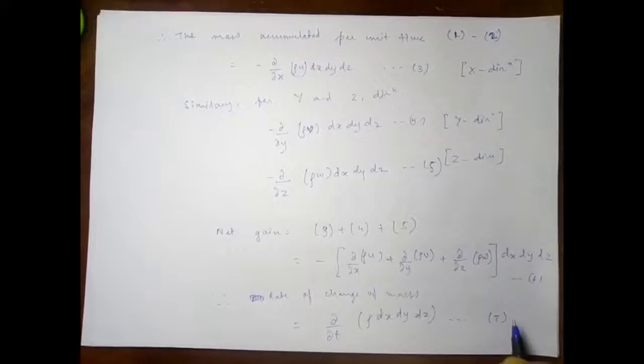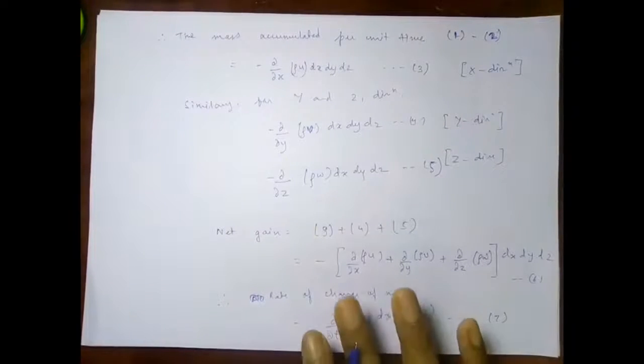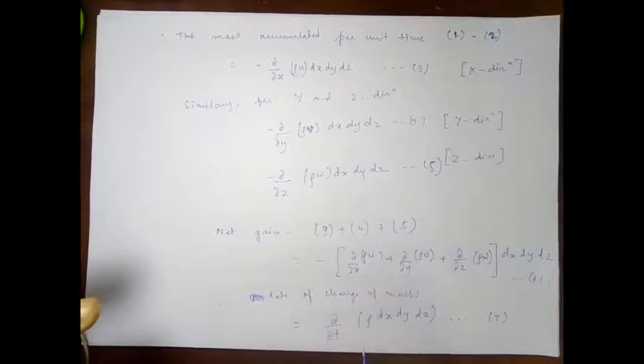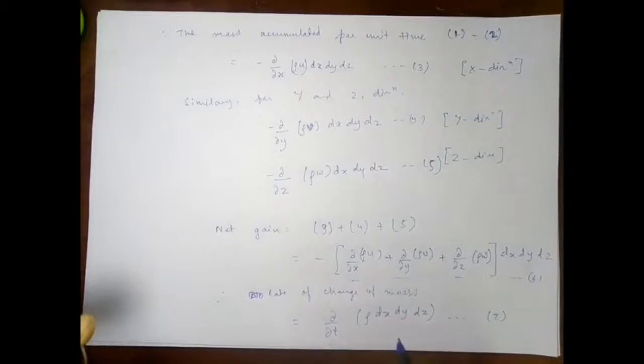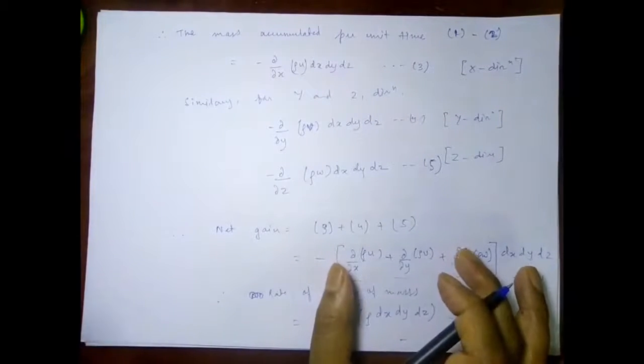So this can also be another thing, and I can say that this is equation 6 and this is equation 7, and this is also another consideration with respect to time. This was with respect to space and this one was with respect to time, and both of them are basically equal.